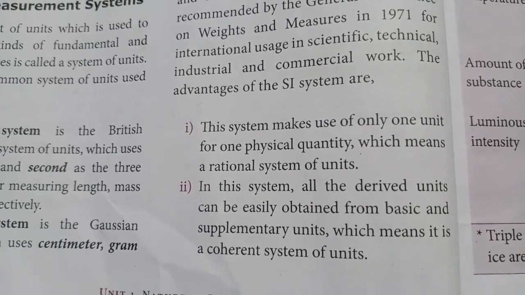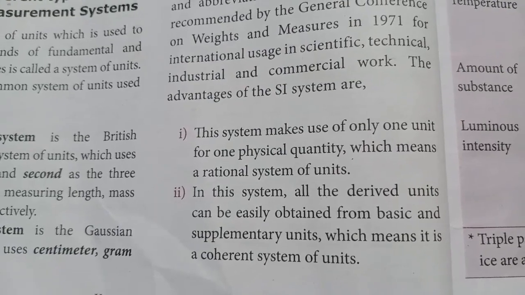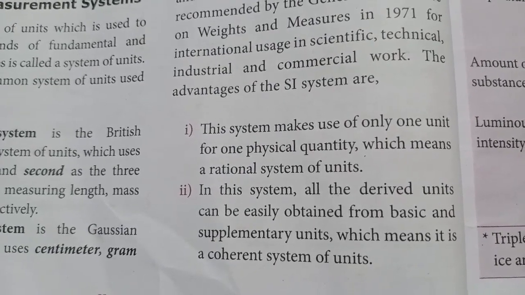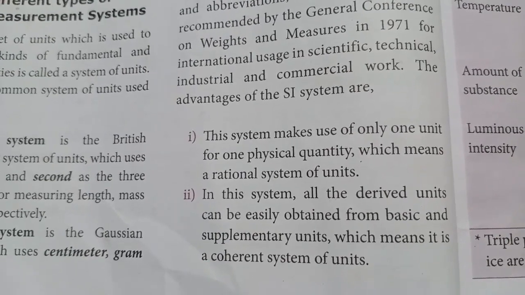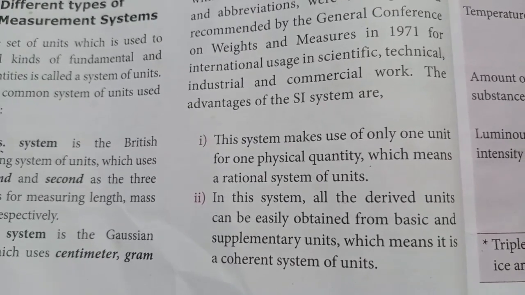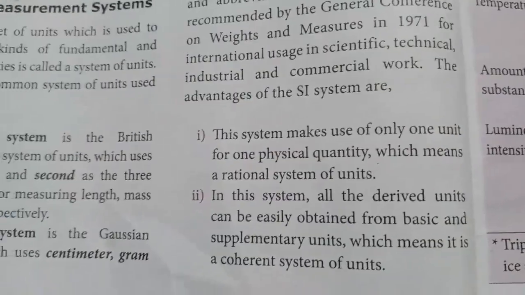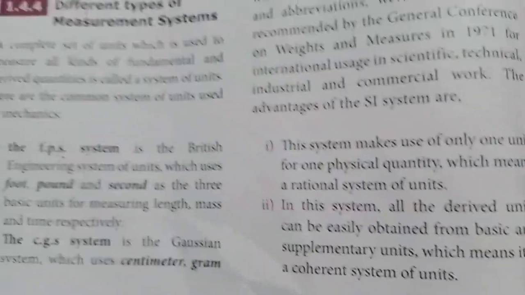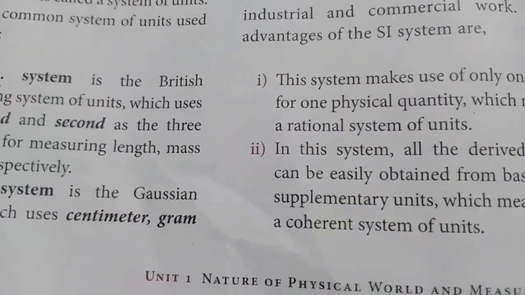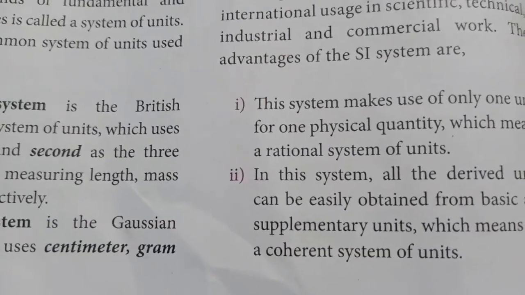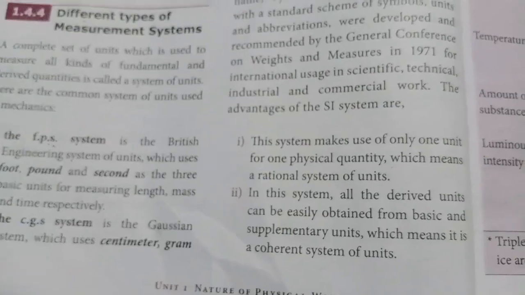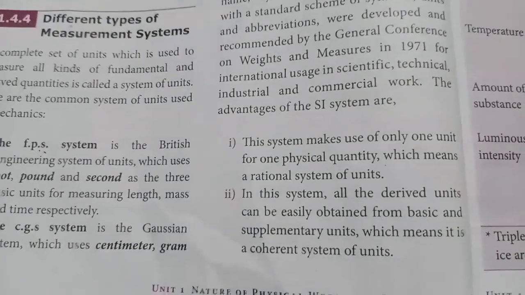And the second one is, in this system, all the derived units can be easily obtained from basic and supplementary units. What are derived units and supplementary units? We know the units in which fundamental quantities are measured. What are the fundamental quantities? Length is a fundamental quantity.